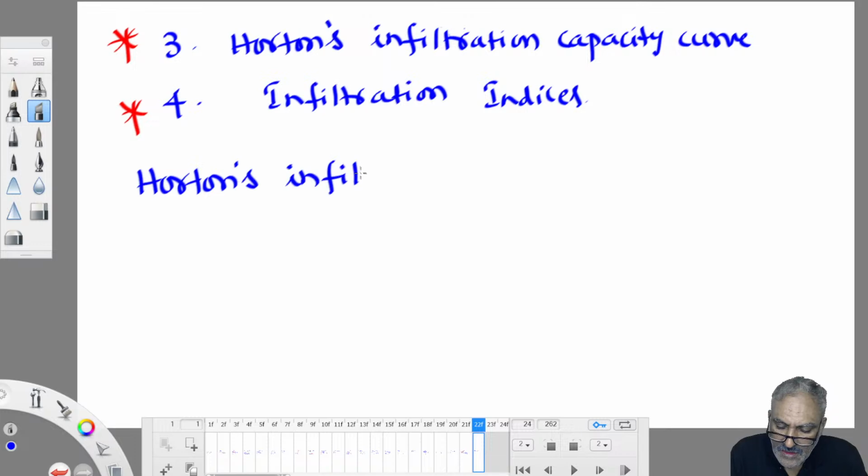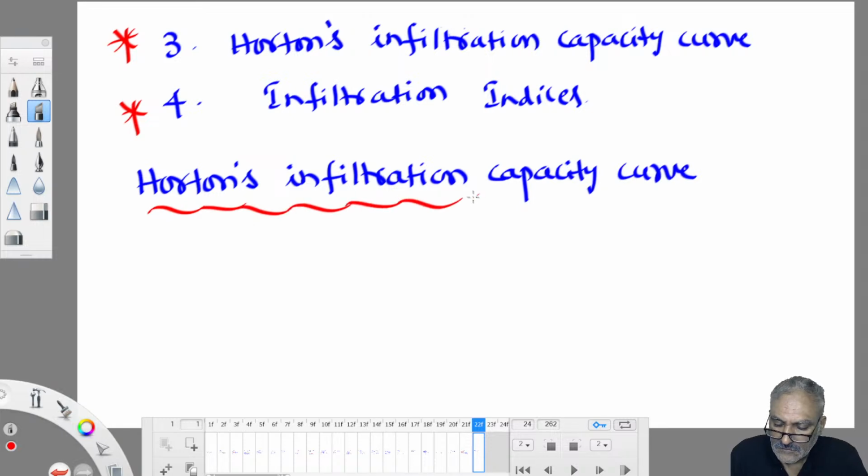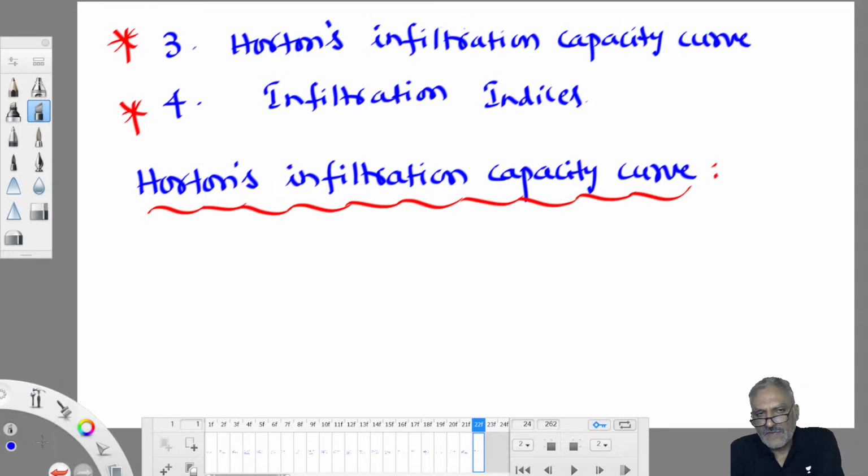Horton's infiltration capacity curve. Horton is the first person who conducted infiltration studies on soils.